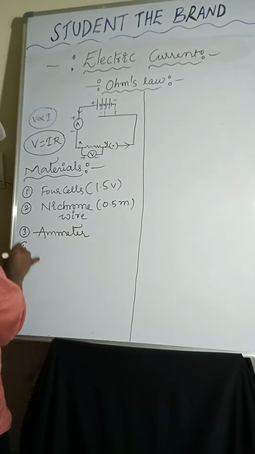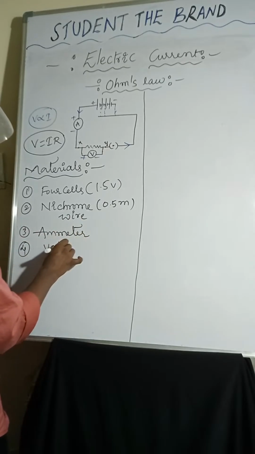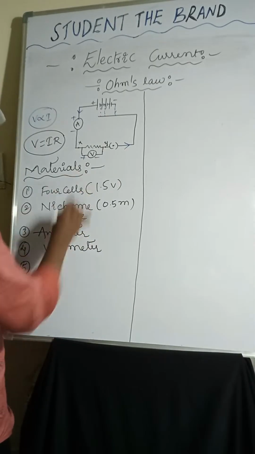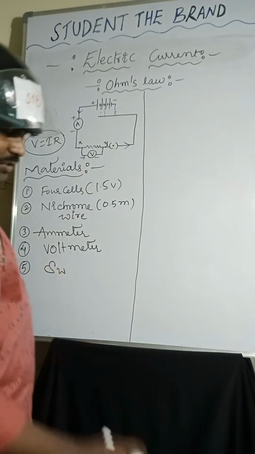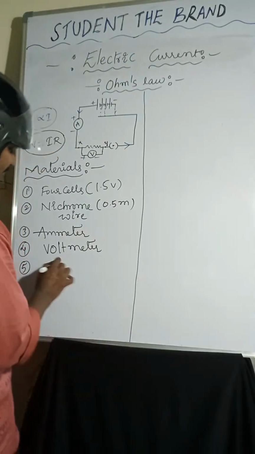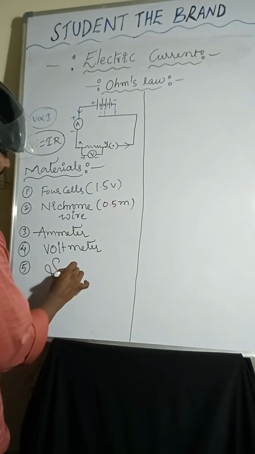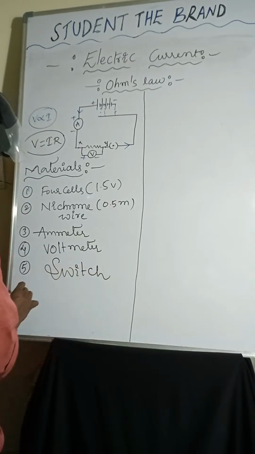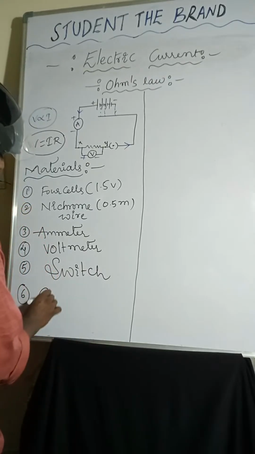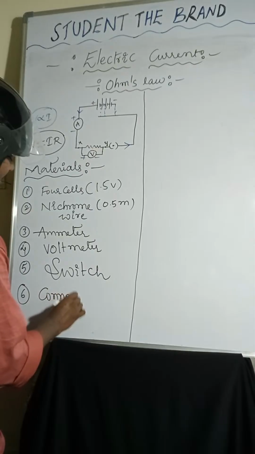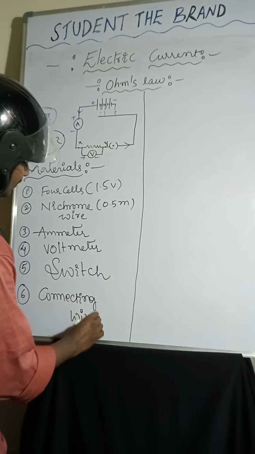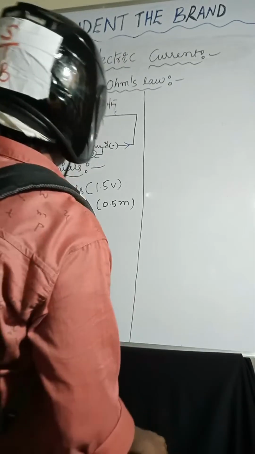Coming to the fourth one, voltmeter, and coming to the fifth one, switch. And the sixth one is connecting wires.